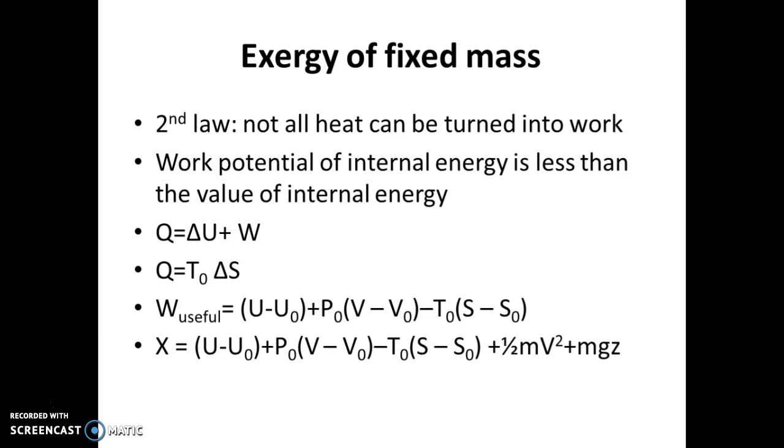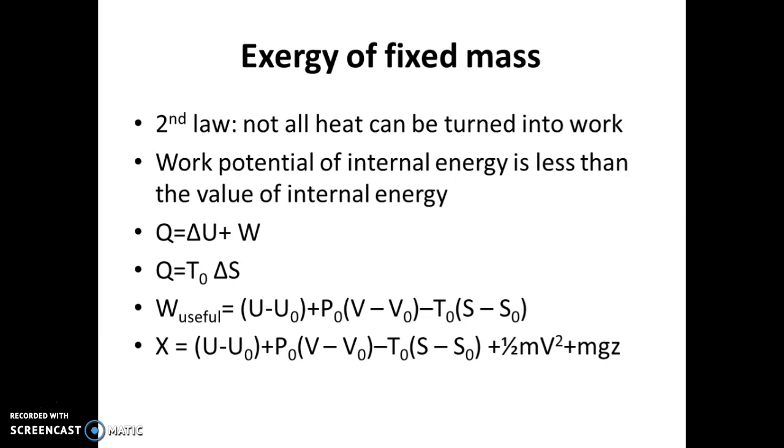Exergy of fixed mass. According to the second law, not all heat can be turned into work. The work potential of the internal energy is less than the value of the internal energy. Let us consider the first law of thermodynamics, Q equals delta U plus W, where Q equals T naught into delta S. This is the heat loss from the process. And W useful equals the change in internal energy plus potential energy plus pressure term, that is W useful, W surrounding, minus T naught into S minus S naught.